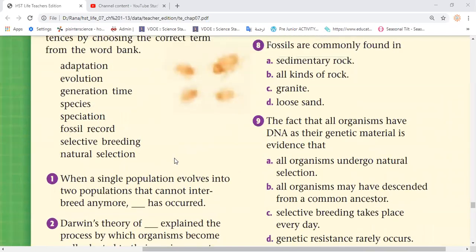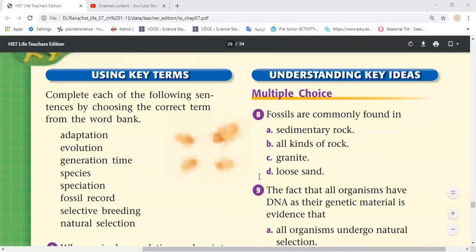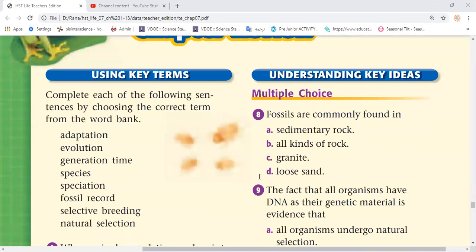So question number 8, it asks you here, okay, fossils are commonly found in. Fossils always are found in. Yes, Duplina. A, sedimentary rock. Okay, sedimentary rock. Yes, always. Sedimentary rock is the only rock that could preserve fossils, while the other kinds of rocks, of course, cannot.